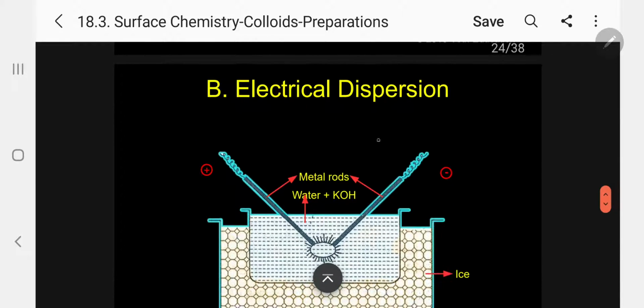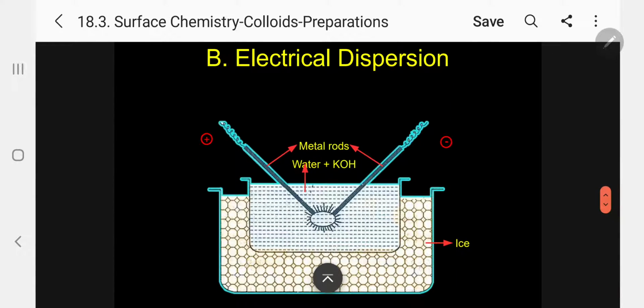Now you can see the electrical dispersion apparatus. There is a big jar with a freezing mixture, and over it a small jar having your medium. The medium contains water plus potassium hydroxide. 2 metal rods are connected, one acting as positive, another as negative. When you pass electric current, a spark comes out. In that spark, particles are produced, which are insoluble in the medium. By this, colloidal gold, etc., can be prepared.